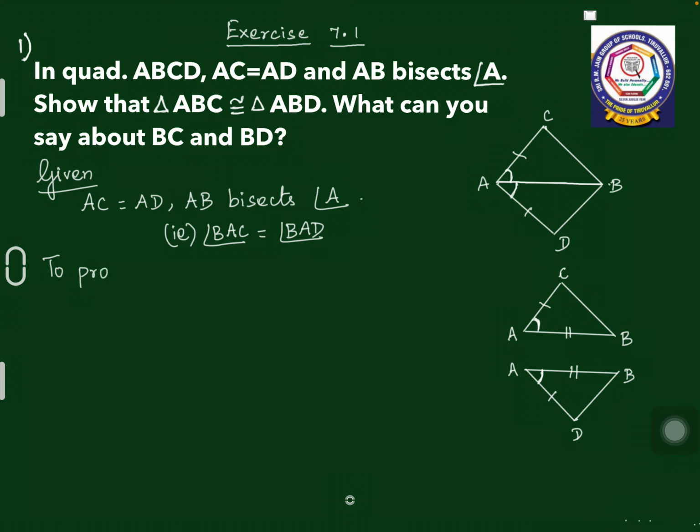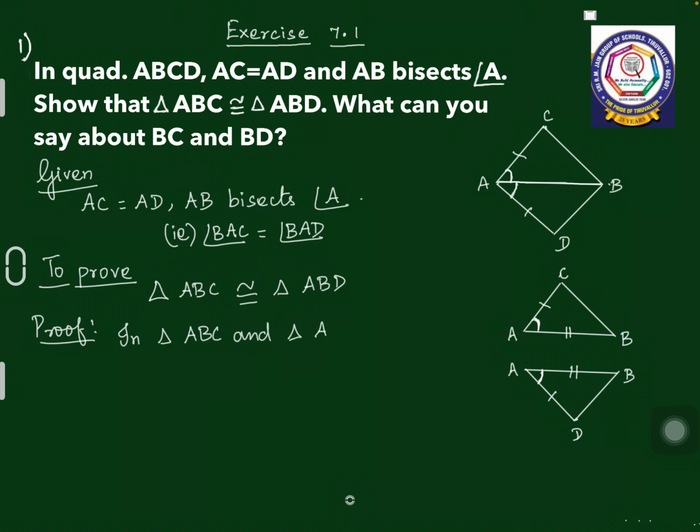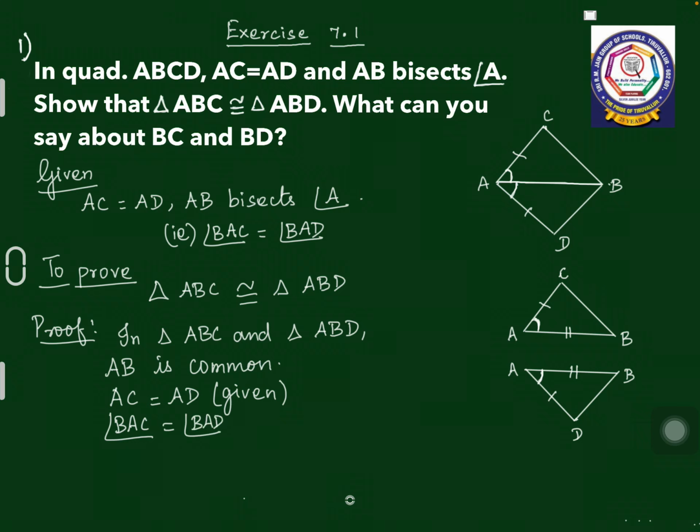To prove triangle ABC is congruent to triangle ABD, I have taken the triangle ABC and triangle ABD. As I told you, AB is common in both the triangles. And AC is equal to AD, given in the question itself. And angle BAC is equal to angle BAD. This is also given in the question itself.